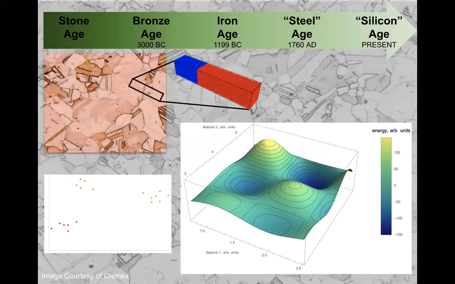I hope to find these valleys using machine learning, which is used to identify clusters, like in the picture on the bottom left. Points that are close to each other are classified as a cluster, as shown by the colors in this picture. What I would like to show with my research is that the clusters found in this many-dimensional space are located in the valleys of the energy landscape.